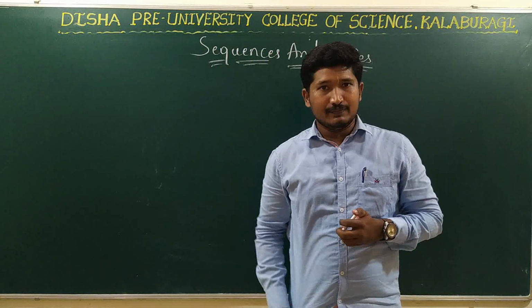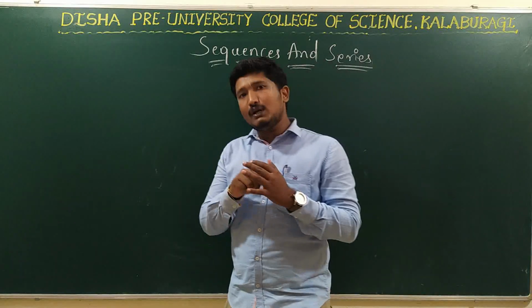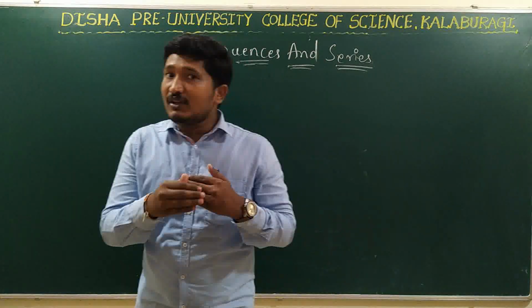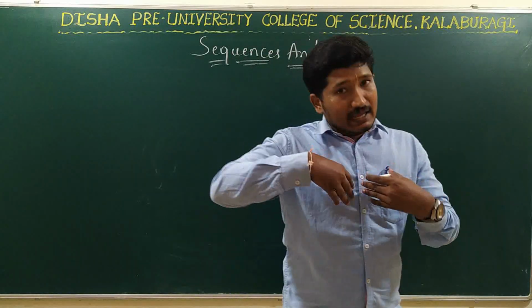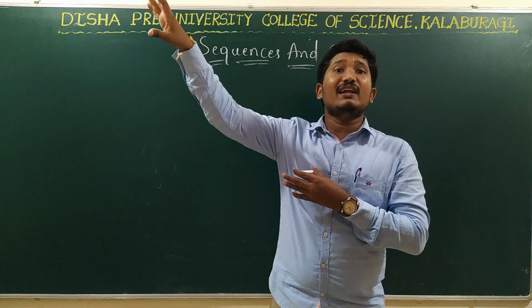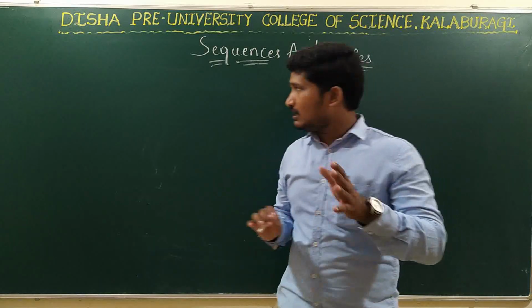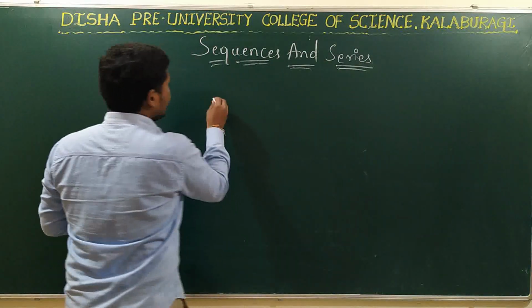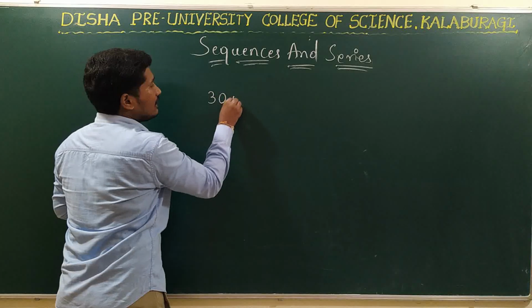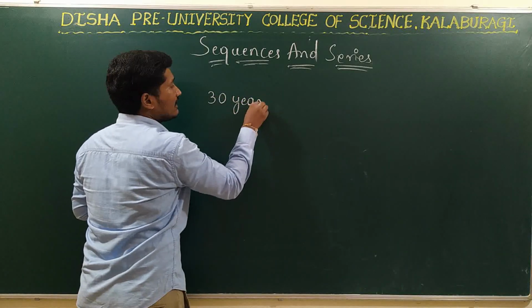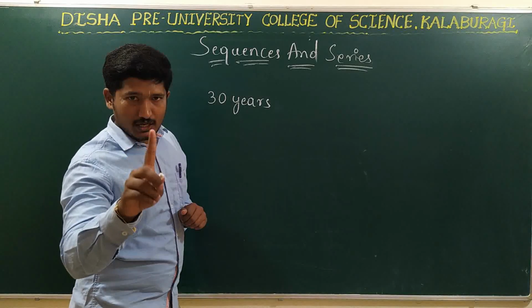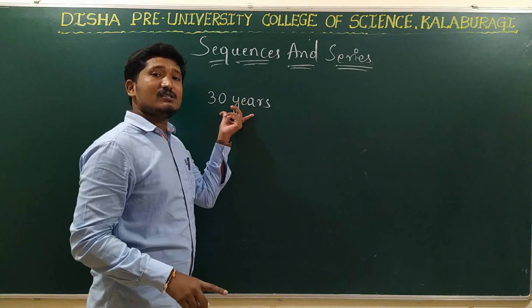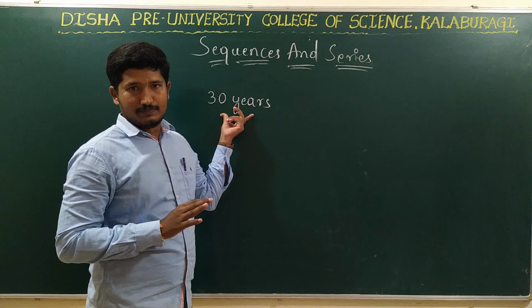So I will find the number of ancestors I have for over 300 years, right? So what am I considering here? I am considering that there is a gap of 30 years between each generation. That is, for one generation to take birth, it requires 30 years.